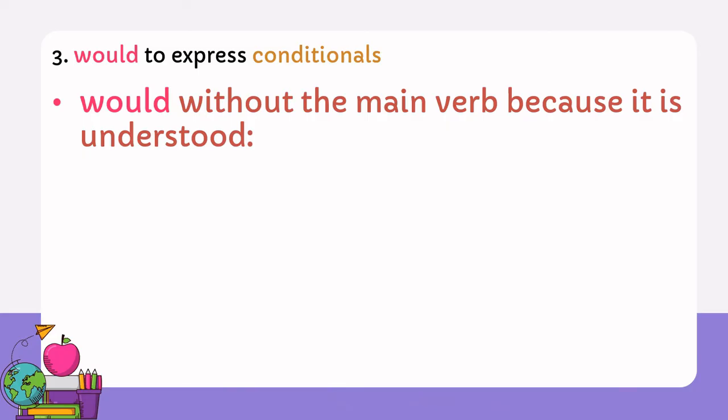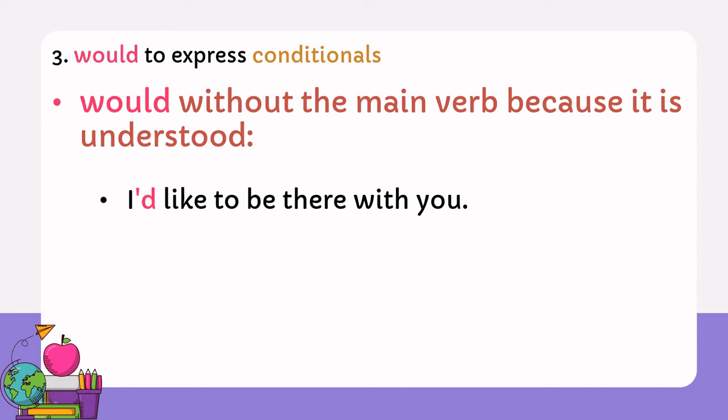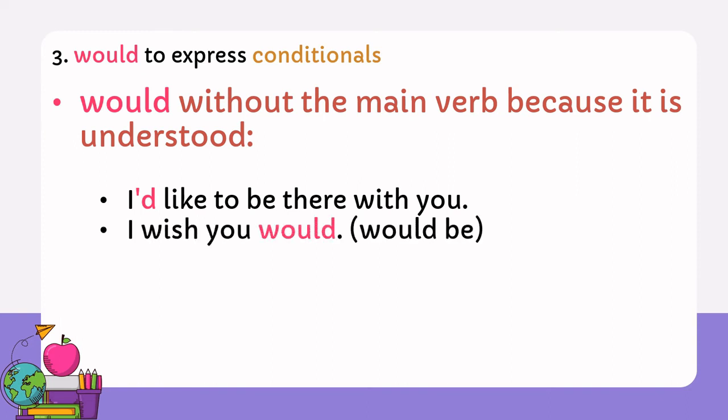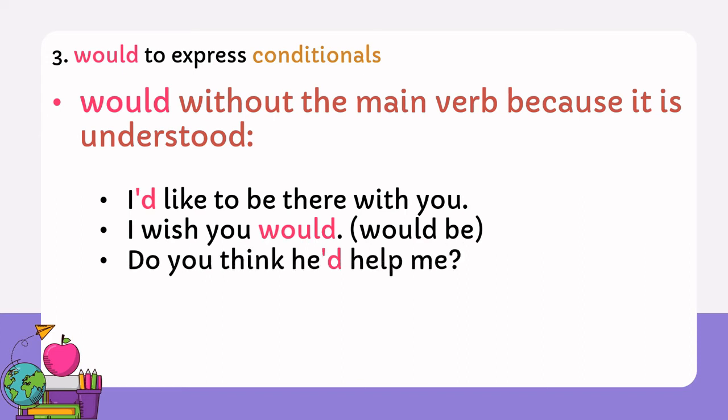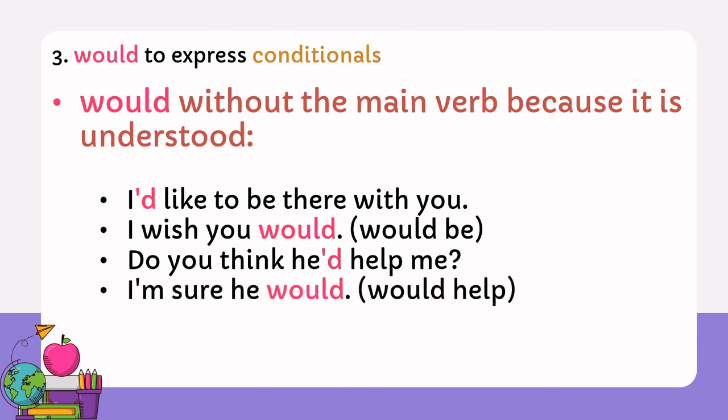Now we use would without the main verb because it is understood. I'd like to be there with you. I wish you would. This means would be. Do you think he'd help me? I'm sure he would. This means he would help.